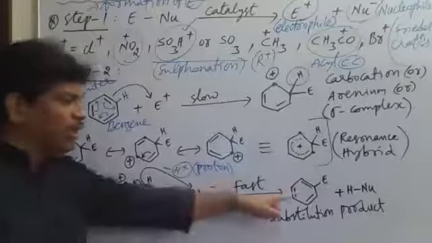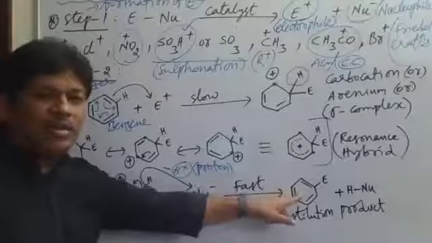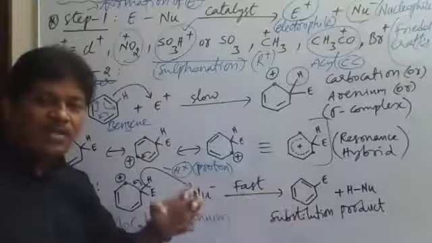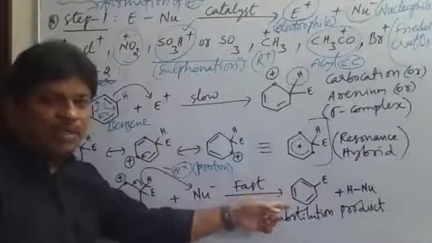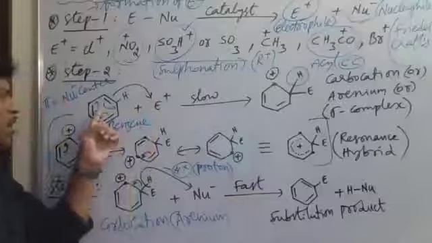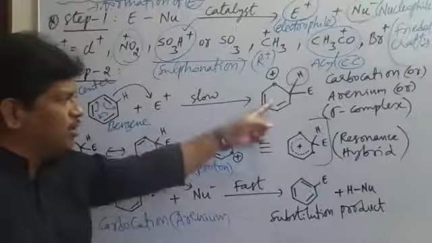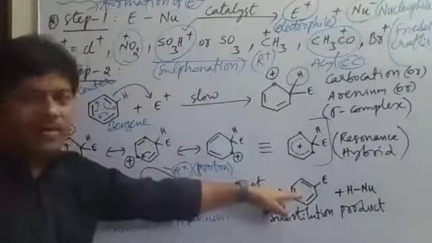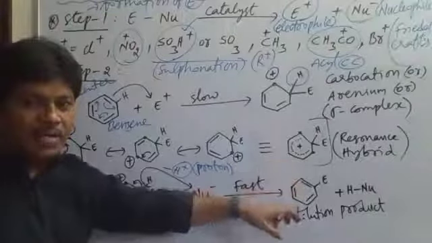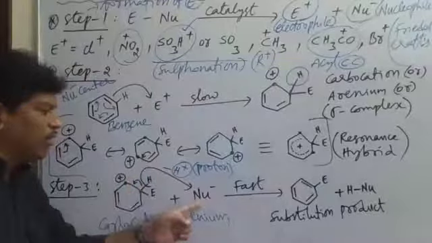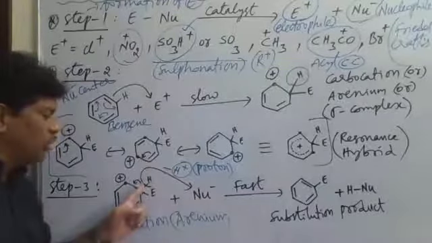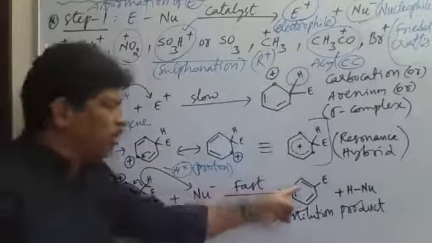Here also the aromatic character of benzene is maintained. Initially aromatic, then aromaticity was lost, and again here it became aromatic. So to maintain aromatic character, the proton is removed by the nucleophile to again get the pi bond in the benzene nucleus.